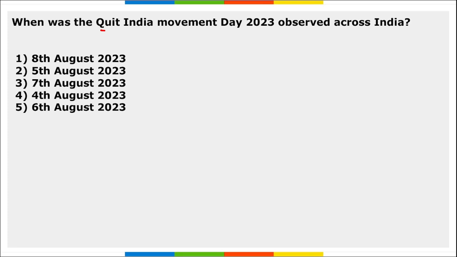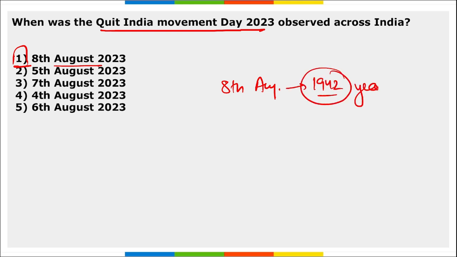Next, when was Quit India Movement Day observed across India? So on 8th of August, we observed Quit India Movement Day. Correct? And it was to commemorate the launch of Quit India movement that took place on 8th of August in 1942. This year is important from GK perspective also. When was a Quit India movement launched? In which year generally it is asked? So in 1942. And this year in 2023, it was the 81st anniversary of the